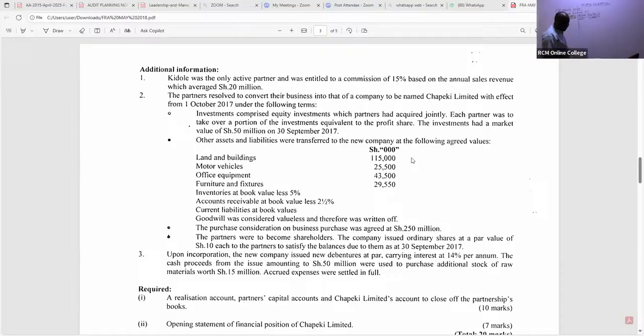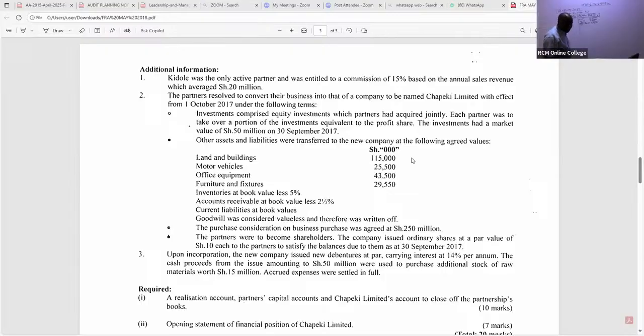Then we have motor vehicle, fair value, not net book value. Now we are in the company's premises, the one that is taking them. So motor vehicle is 25,500. And then we have office equipment, 43,500.